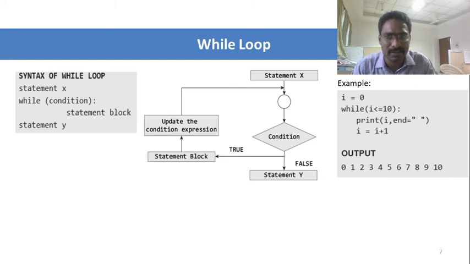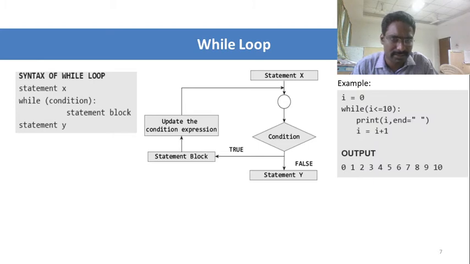After that, while is a keyword, and then we need to specify the condition. After specifying the condition, if the condition is true, then the statement will be executed. The while statement will keep on executing until the condition fails. When the condition fails, statement y will be executed. So this is the flowchart for the while loop.